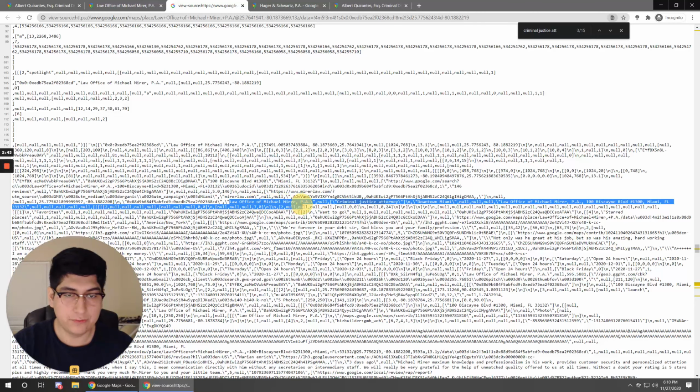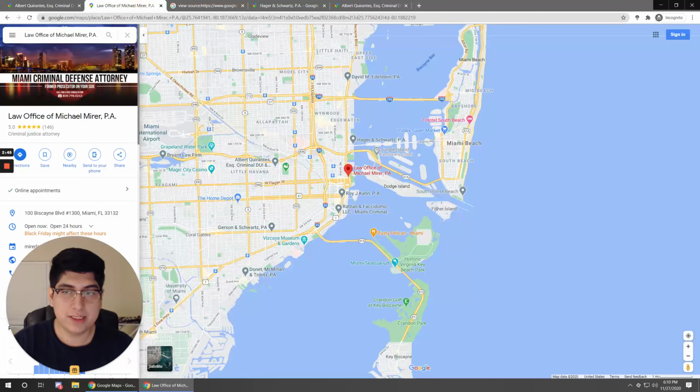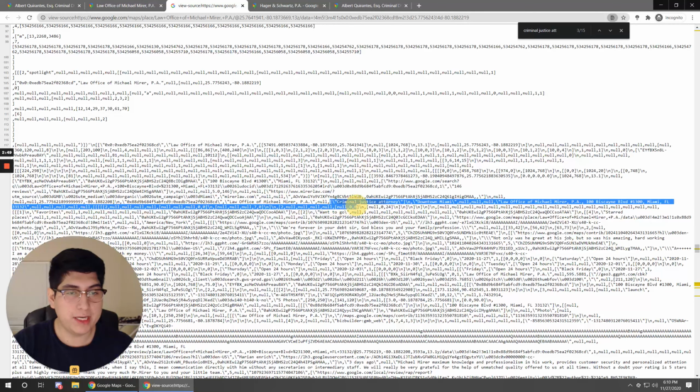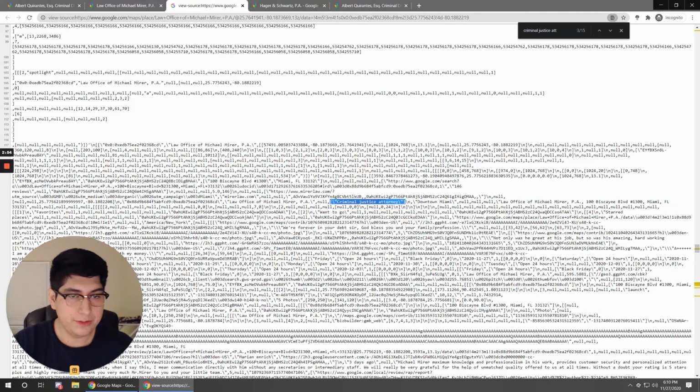So this is what you look for. Of course, the name of the listing right there, and then right next to it there's an open bracket, and you get your categories, and then a close bracket. So in this case, there's only one category inserted into this listing, and it's the criminal justice attorney. So it's their main one, it's their only one.